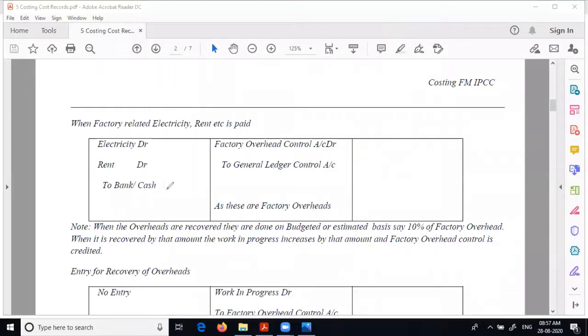Electricity rent to bank cash. Here factory overhead control account to general ledger. So general ledger we cannot maintain. Therefore, you will write factory overhead control account debit to bank slash cash. And you can keep a subheading or sub record for how much is electricity, how much is rent, because for financial record you may need it. So it can be a subledger for that. Now let's see the next one.